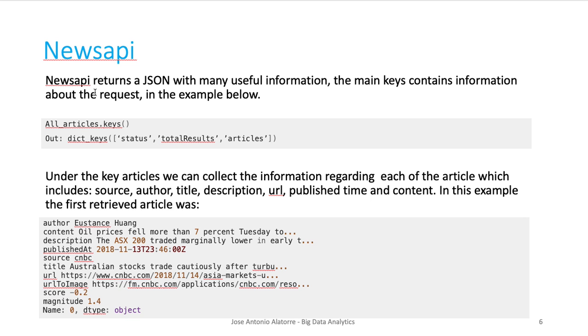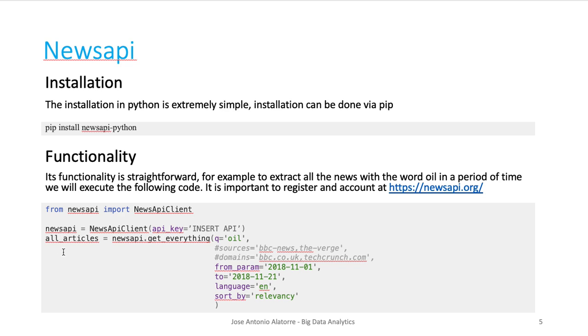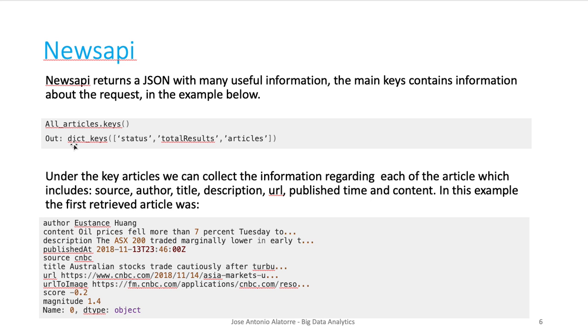Now, what happens when we make a request on News API? What we get is the articles that we defined here. We get a dictionary with three keys: status, totalResults, and articles. If we look in articles, we can see the fields that each article contains.